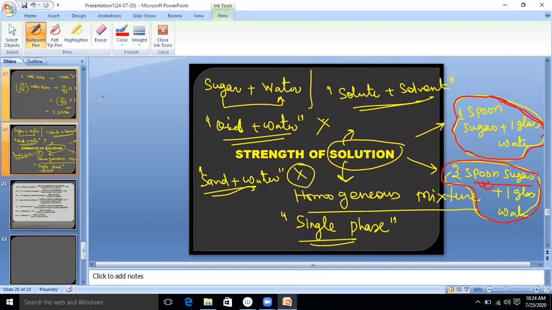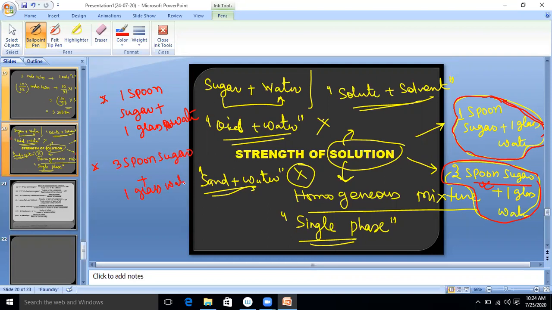Tell me which solution has more power? One spoon sugar plus one glass water, and the second one is three spoon sugar plus one glass water.